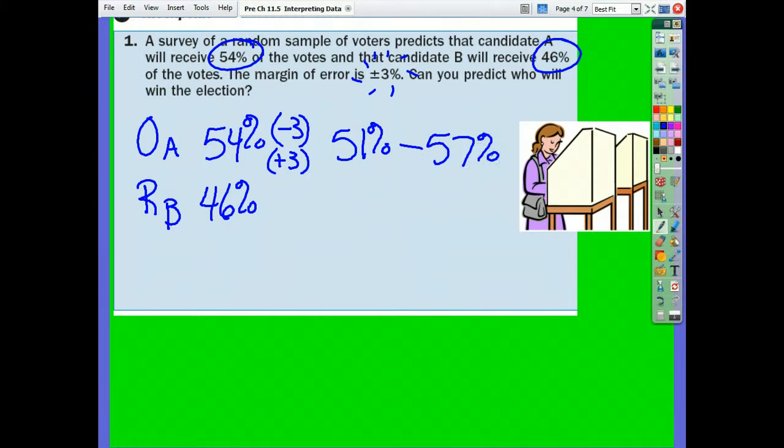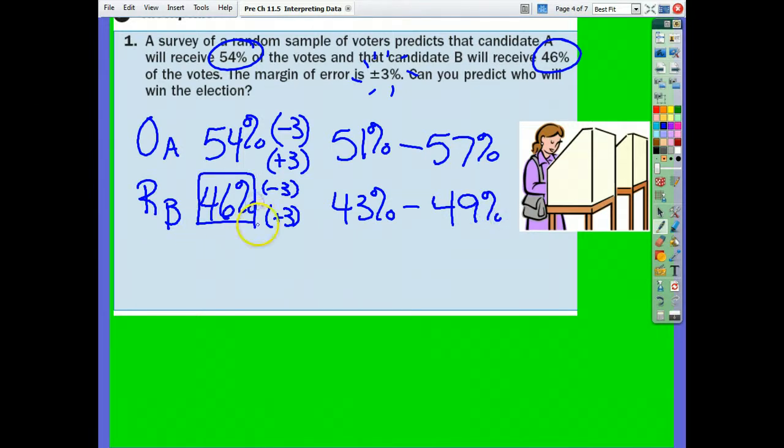Okay, let's go to Romney. What do we get when we subtract 3 from Romney's 46%? 43%. And add our 3%. What do we get? 49%. Yep, 49%. Make sure you always add and subtract from the originals, okay, not from the new number.